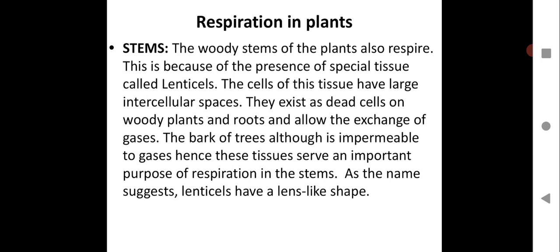Let us see. In the respiration process, one thing remains common. The product which is released in respiration is always carbon dioxide gas. So even in plants, if there is a respiration process, carbon dioxide gas is released.